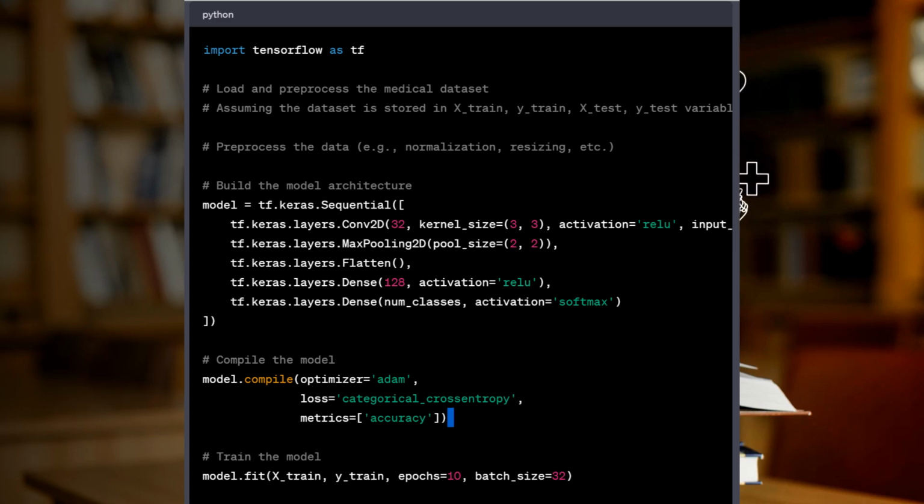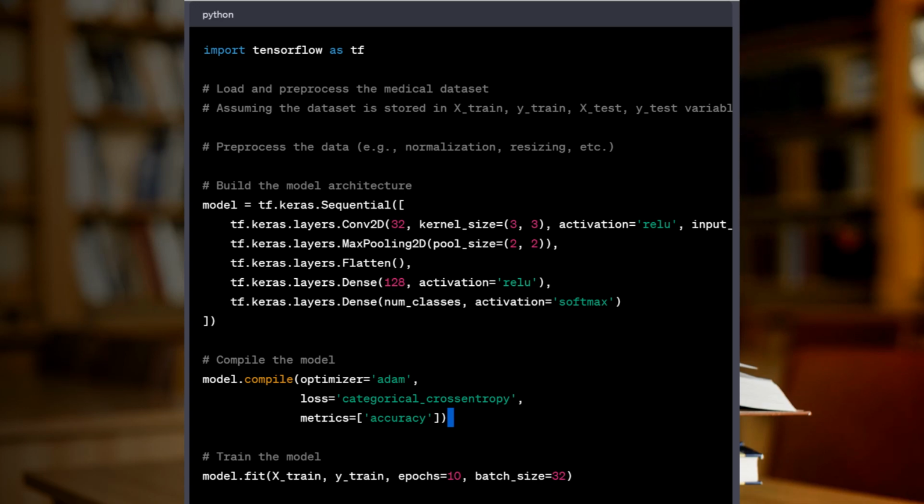tf.keras.layers.Conv2D(32, kernel_size=3, activation='relu', input_shape=(image_width, image_height, number_channels)), tf.keras.layers.MaxPooling2D(pool_size=2), tf.keras.layers.Flatten(), tf.keras.layers.Dense(128, activation='relu'), tf.keras.layers.Dense(number_classes, activation='softmax')